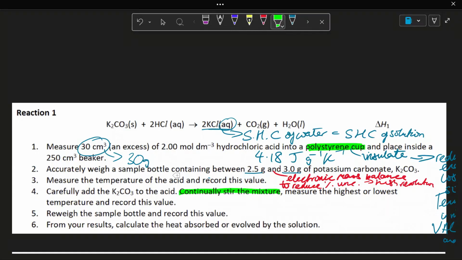Continually stirring ensures even distribution, so the reaction can occur more smoothly, instead of the carbonate just sinking to the bottom.